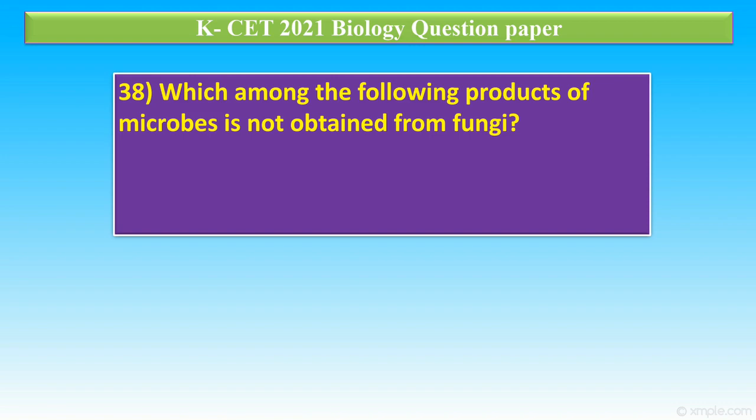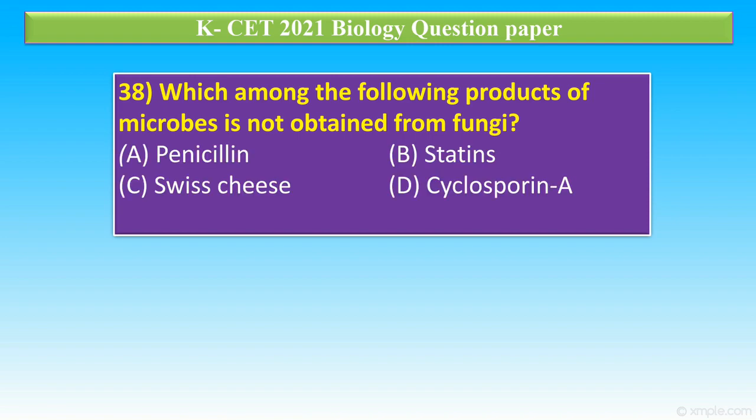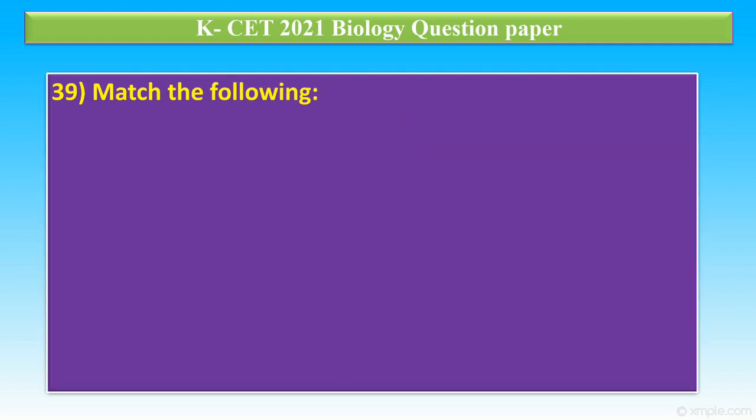Question number 38. Which among the following products of microbes is not obtained from fungi? First option, penicillin. Option B, statins. Option C, Swiss cheese. Option D, cyclosporin A. The correct answer is option C. So Swiss cheese is produced from Propionibacterium shermanii, a bacterial product.